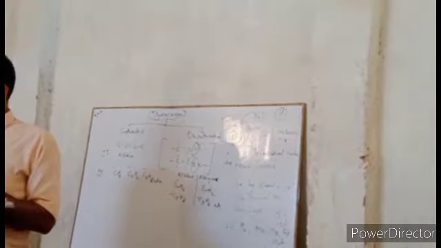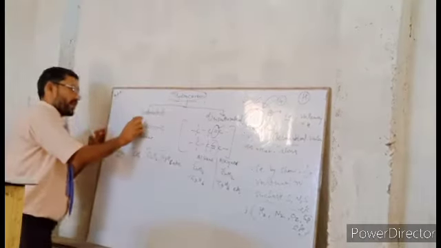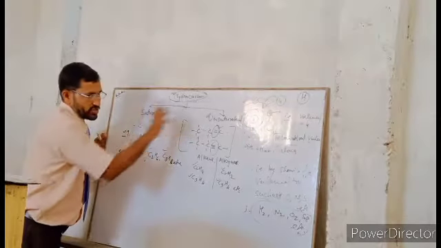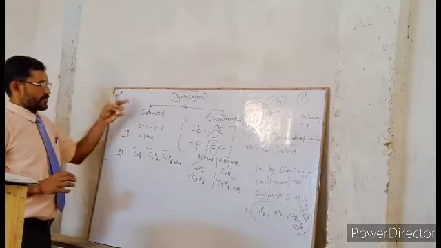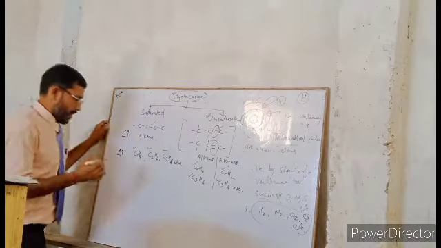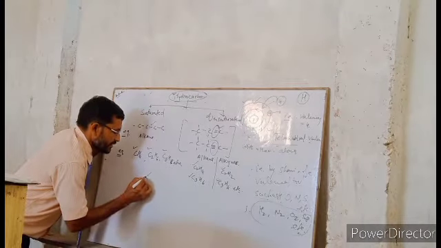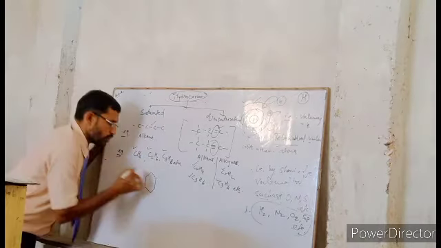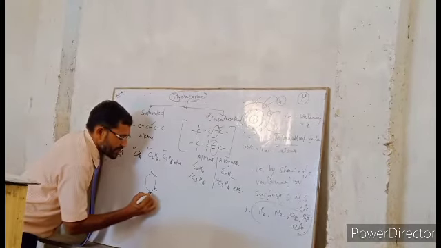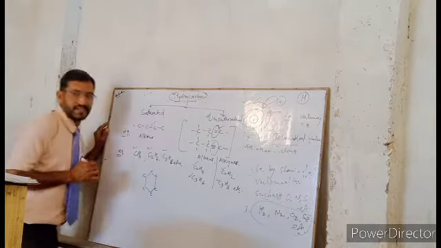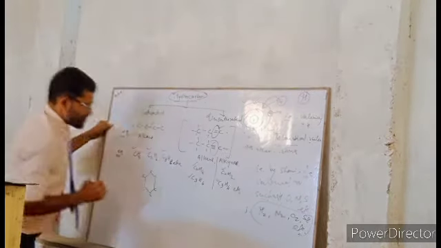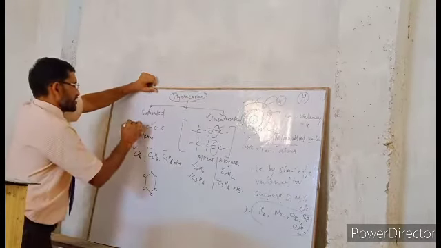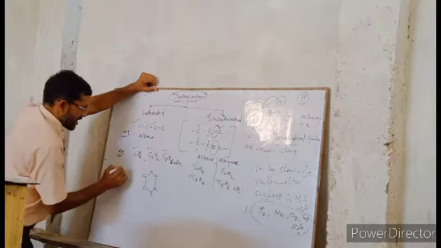I told you about saturated hydrocarbon and unsaturated hydrocarbon. In case of saturated hydrocarbon, we also have the cyclic saturated hydrocarbon, that is, carbon linked together with carbon in the manner of a cycle. And acyclic, this is open chain, called acyclic.